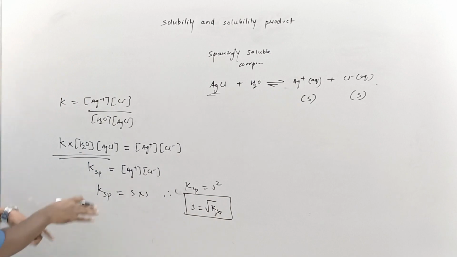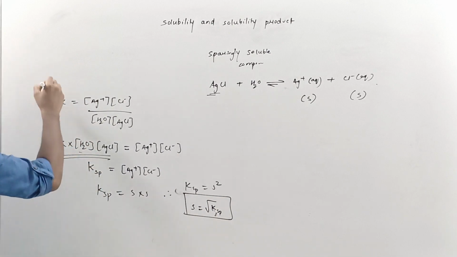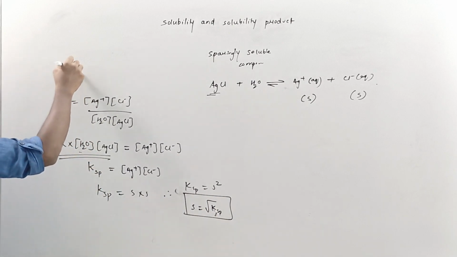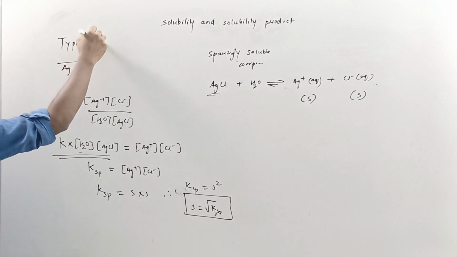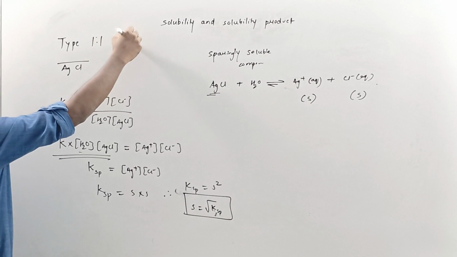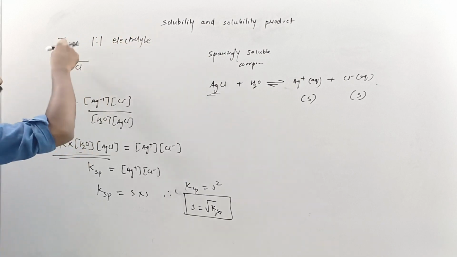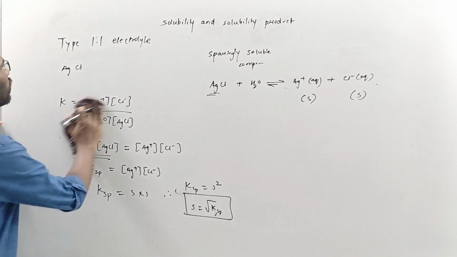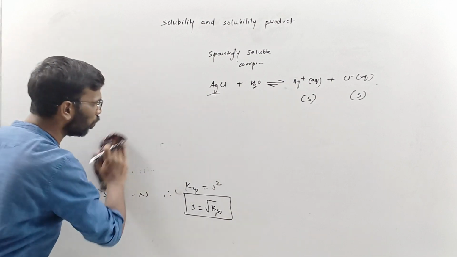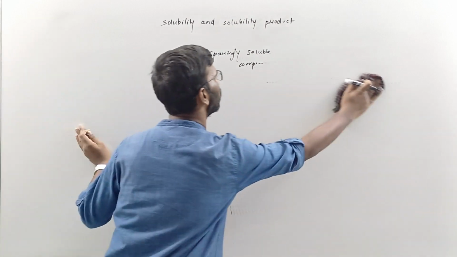This is one relation we can understand. AgCl falls into a type 1:1 electrolyte. We'll discuss more when it is 1:2. What happens if we take the second type, which is 1:2?